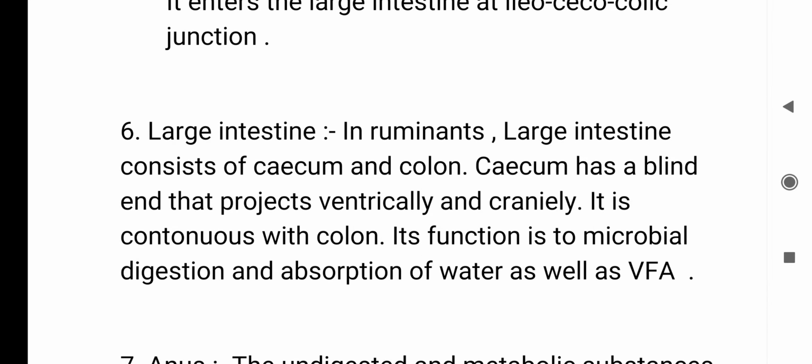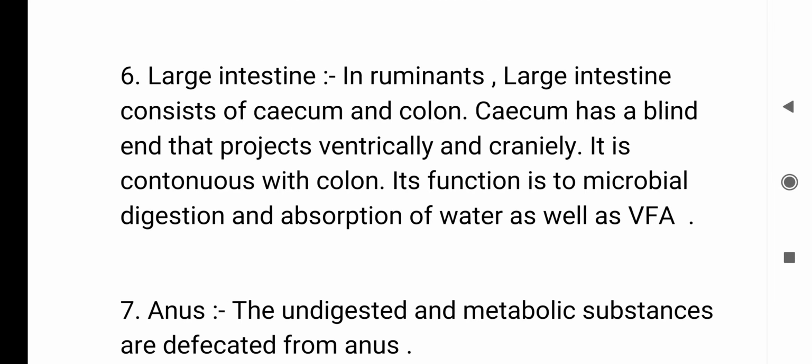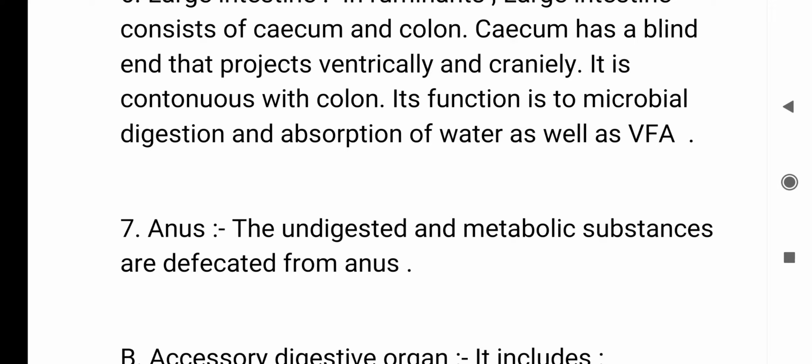And the sixth is the large intestine. In ruminants, the large intestine consists of the cecum and colon. The cecum has a blind end that projects ventrally and cranially. It is continuous with the colon. Its function is microbial digestion and absorption of water as well as VFA, volatile fatty acids. And the seventh is the anus. The undigested and metabolic substances are defecated from the anus.